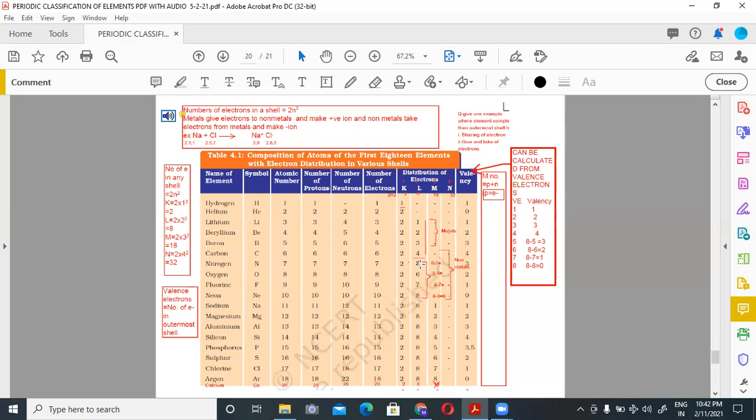So, the number of electrons in any shell can be calculated by the formula 2n², where n is equal to the number of the shell. For example, for K, n is equal to 1, so the number of electrons in the first shell will be 2 into 1 square, which is equal to 2. Number of electrons in the L shell, meaning the second shell, n is equal to 2, so 2 into 2 square is equal to 8. In the M shell, 2 into 3 square is equal to 18. The N shell means the fourth shell, n is equal to 4, so 2 into 4 square is equal to 32. So the maximum number of electrons in a shell can be 2, 8, 18, 32.